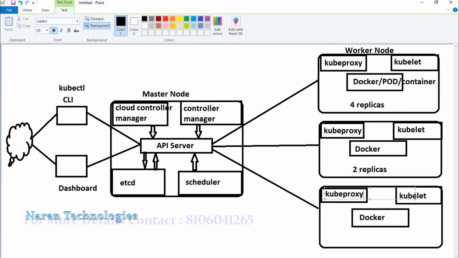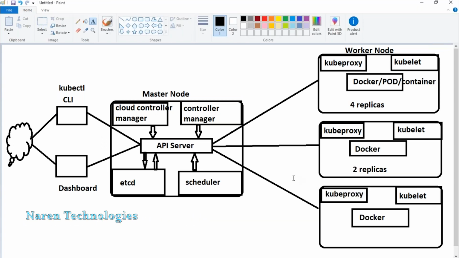Okay, good. Guys, in the worker node, when you perform the deployment, many more components will be created. You have something called deployment, services, replica set, replica, that is pod, and inside the pod, the container. Many components will be created. I will take the worker node, the deployment process and deployment components, in detail as a separate session. But for now, let us understand the Kubernetes architecture.